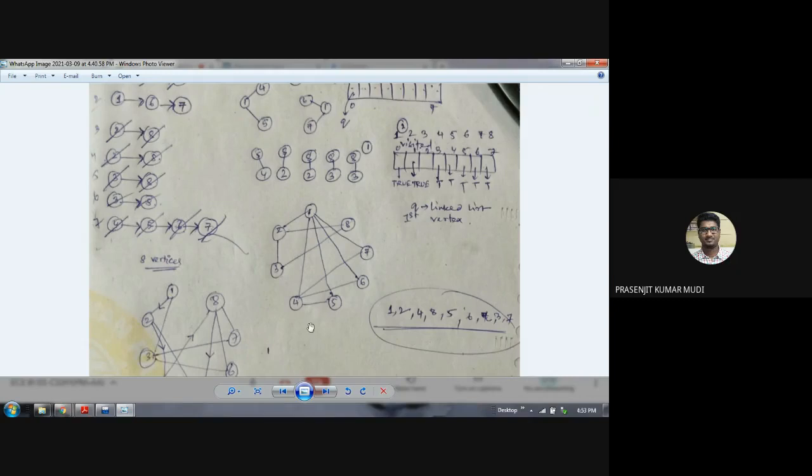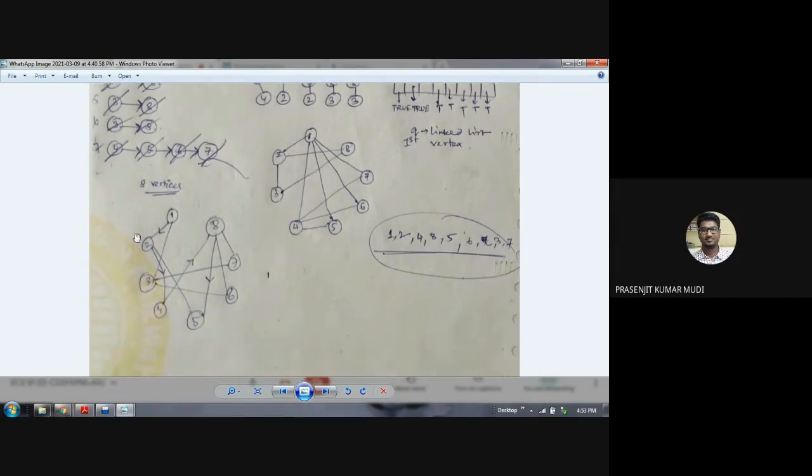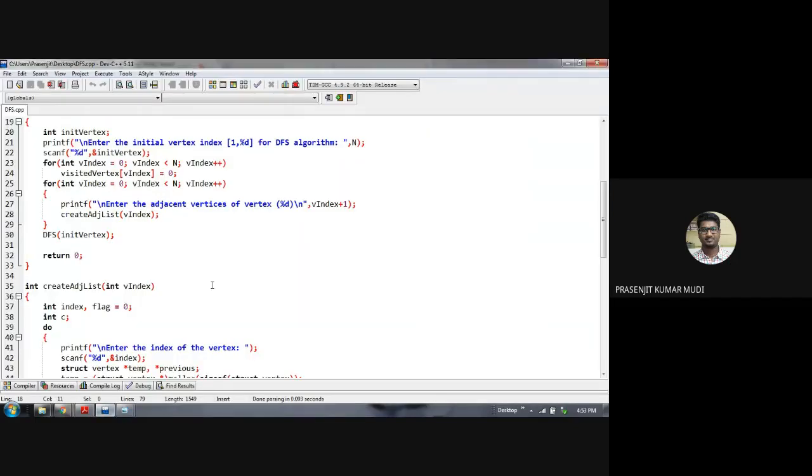Theoretically, if you find the DFS output, one of the outputs will be 1, 2, 4, 8, 5, 6. Then after 6 it is 3, then 7. So let's see through our program whether we are getting the desired output or not. This is the expectation before coming to the program.